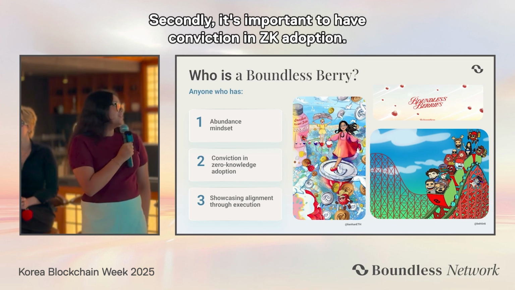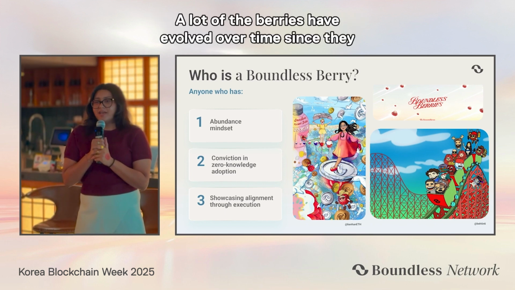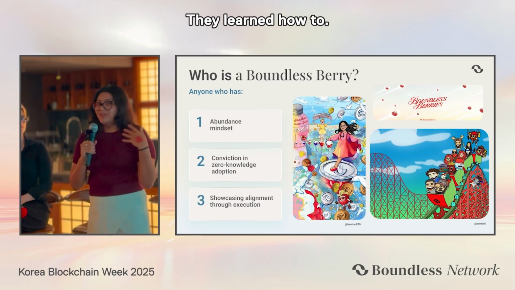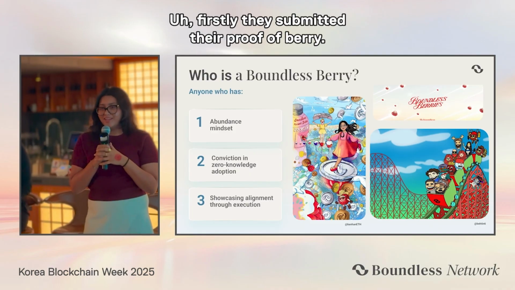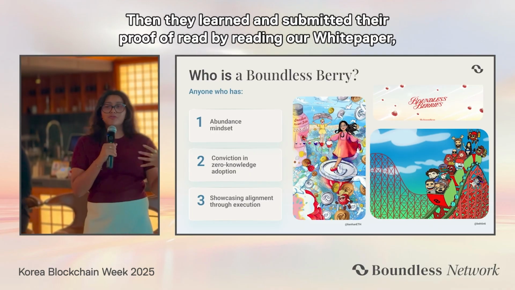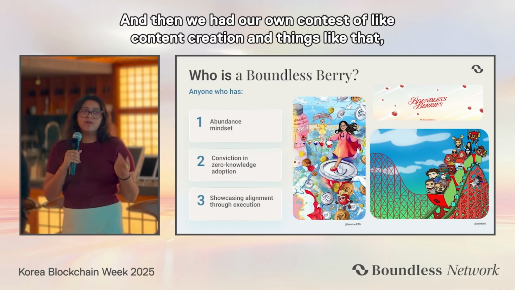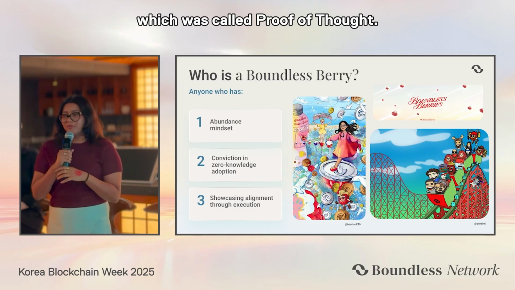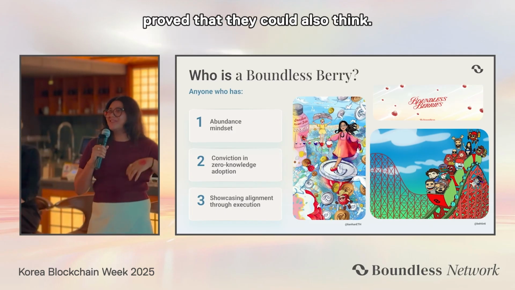Secondly, it's important to have conviction in ZK adoption. A lot of the berries have evolved over time since they first joined us in February. Firstly, they submitted their proof of berry, then they learned and submitted their proof of read by reading our white paper, as Reka mentioned earlier. And then we had our own contest of content creation, which was called proof of thought. Because once the berries proved that they could read, they then proved that they could also think.